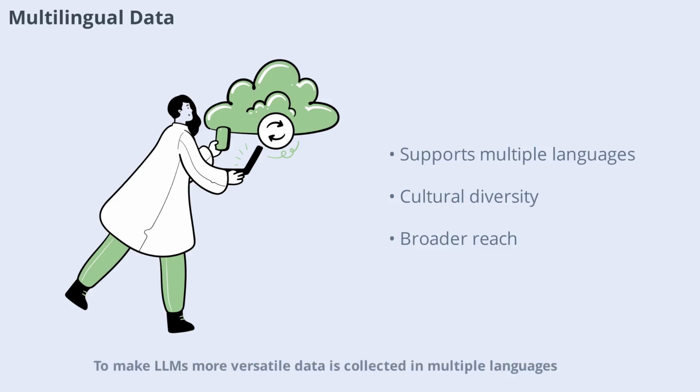To make LLMs more versatile, data is collected in multiple languages. Multilingual data allows models to understand and generate text in various languages, making them useful for global users. This approach also helps the model learn about different cultures, idioms, and linguistic nuances, broadening its capabilities and reach.